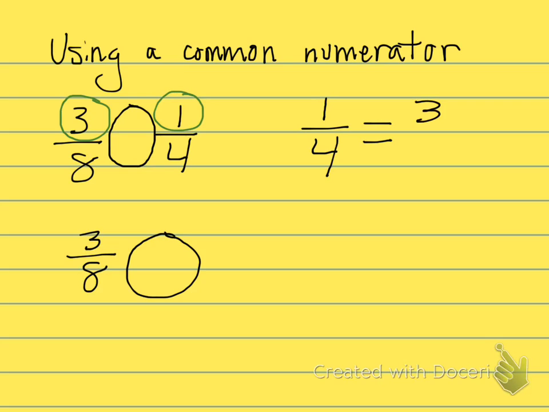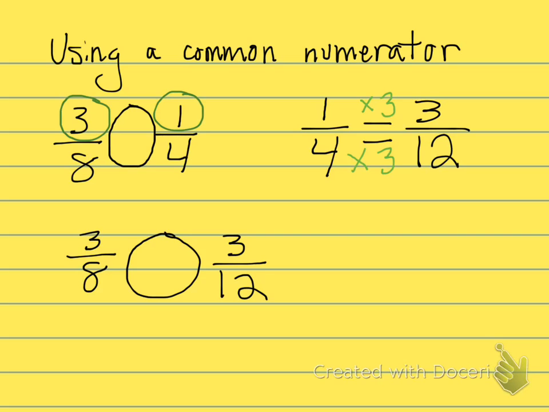So it works the same way. If our numerator changed to 3, we must have multiplied the original numerator by 3. 1 times 3 is 3. Therefore, the denominator needs to be multiplied by 3. So 4 times 3 is 12. So now we're looking at 3/12.